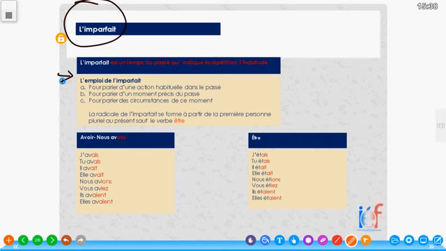That is, to speak of a habitual action in the past. So basically, what the imperfect is, is the past continuous.